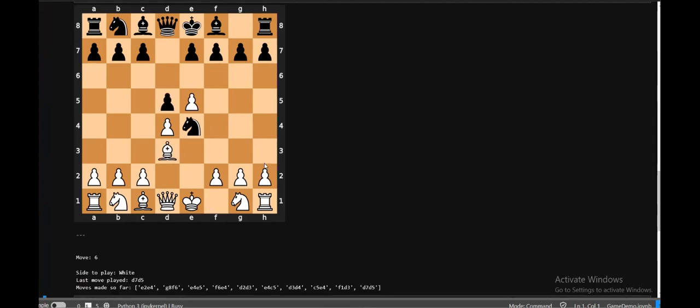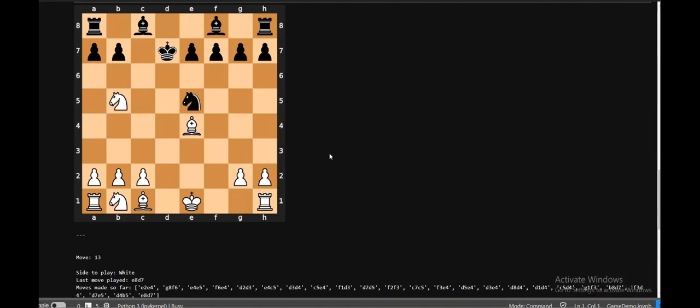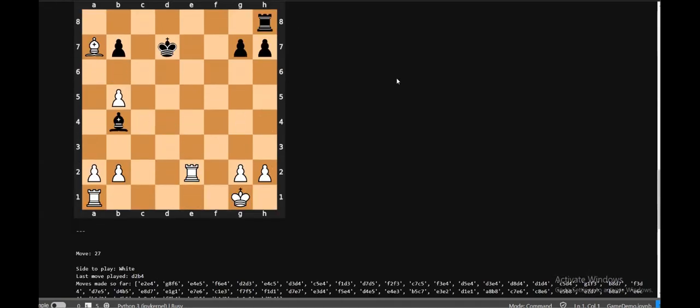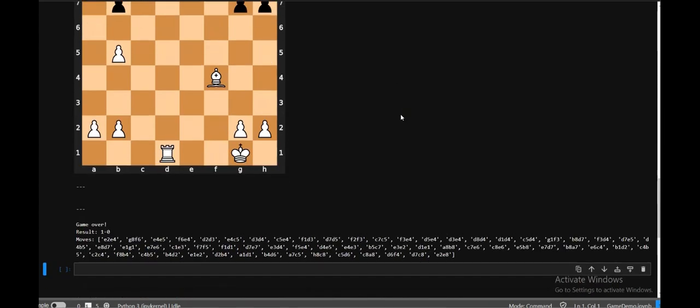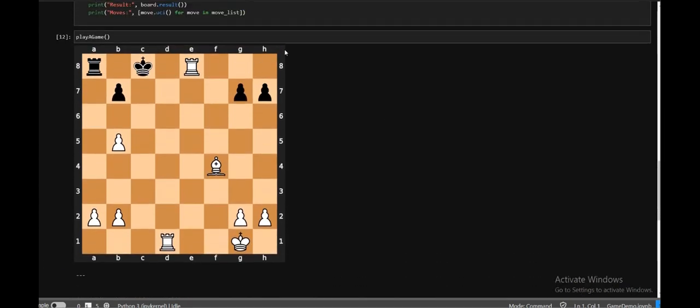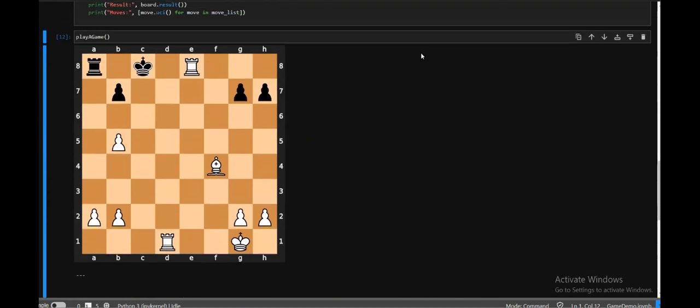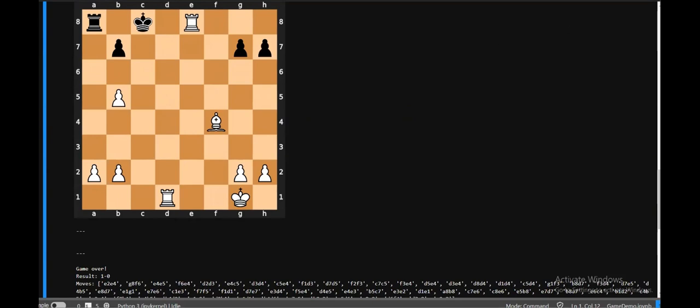Let's fast forward through this game so that we can see what the result of deep chess versus Olive Chess is like. Alright, wow, as you can see, deep chess, which is playing white, has won this game. That's a very exciting result for us, and you can see the entire move log here as well. Feel free to go over this game again as well. We played this match many times before ourselves.